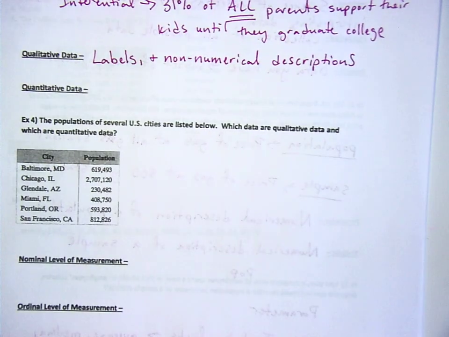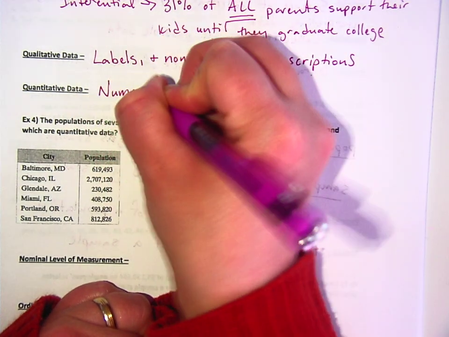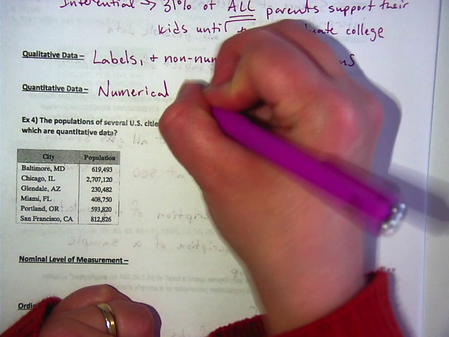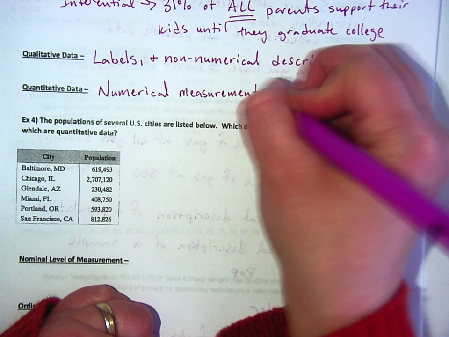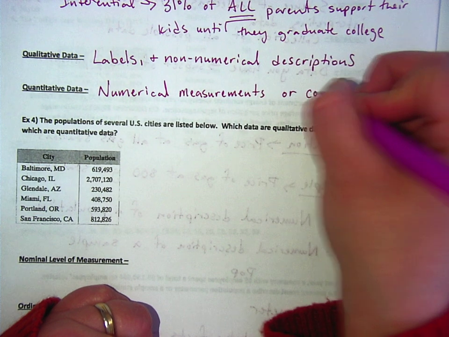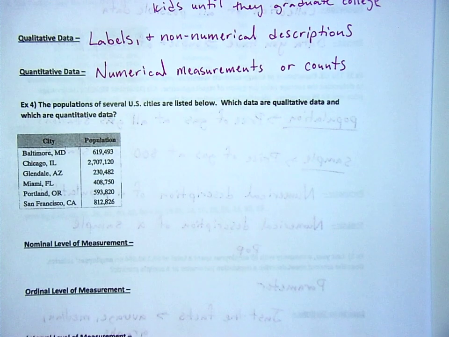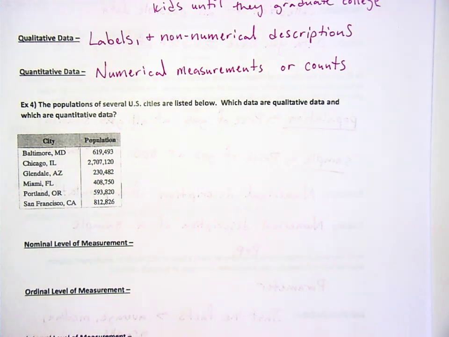Quantitative data is all numerical measurements or counts. Everybody know what numerical means? A number. There are some numbers that are not considered to be measurements or counts.